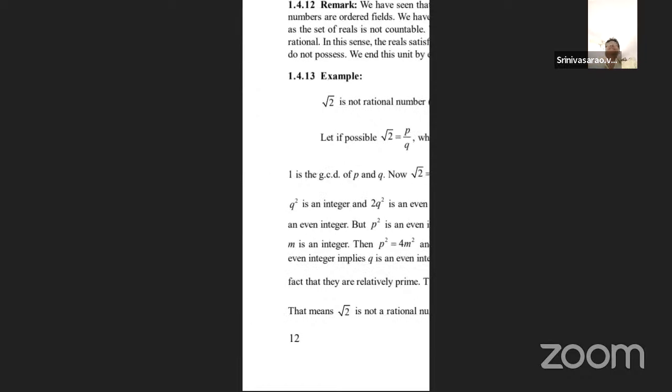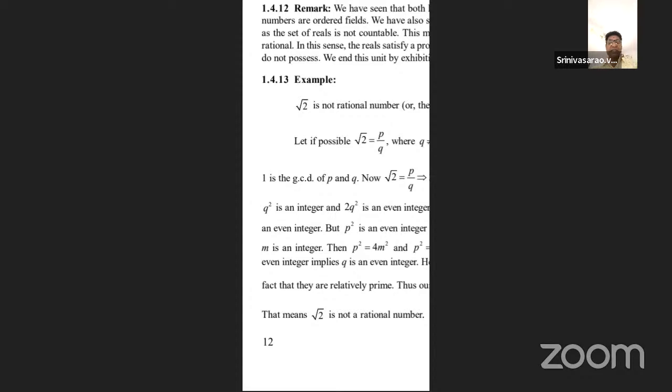Here that is automatically the relatively prime condition. What is relatively prime? Relatively prime is also called mutually prime or co-prime. When the greatest common divisor of m and n equals 1, that is called relatively prime, mutually prime or co-prime. Now, our assumption that root 2 equals p by q with the greatest common divisor of p and q being 1 is wrong, because root 2 is not a rational number.